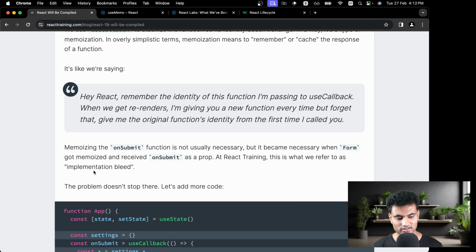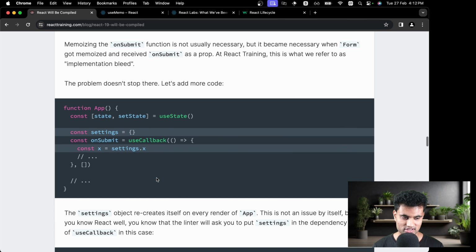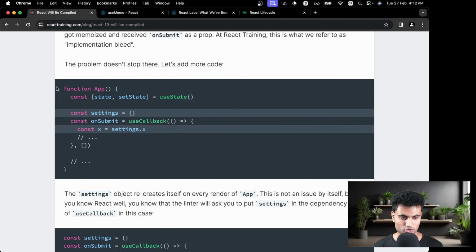So yeah, I think what it means is that if you're implementing something, then you might need to implement something else into some other place to make it relevant, and that's exactly what's happening with useMemo and useCallback. So the problem doesn't stop here. Let's add more code. So then you have a state with empty state, then you have settings, which is just an object, then you have an onSubmit, which is a useCallback, and you have an empty dependency array, we are having an x variable which uses settings.x.